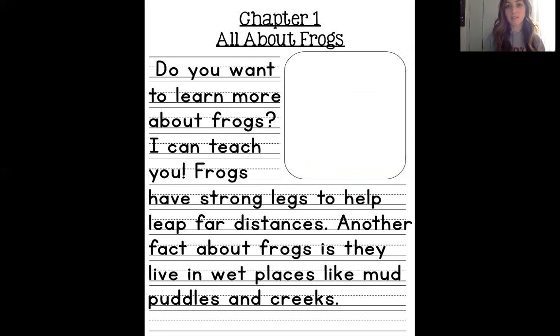I tried to make my sentence a little bit better by adding places where frogs live, and not just saying that they live in wet places. I added mud puddles and creeks. Does that mean frogs only live in mud puddles and creeks? Definitely not. I just wanted to include a few places in my sentence.